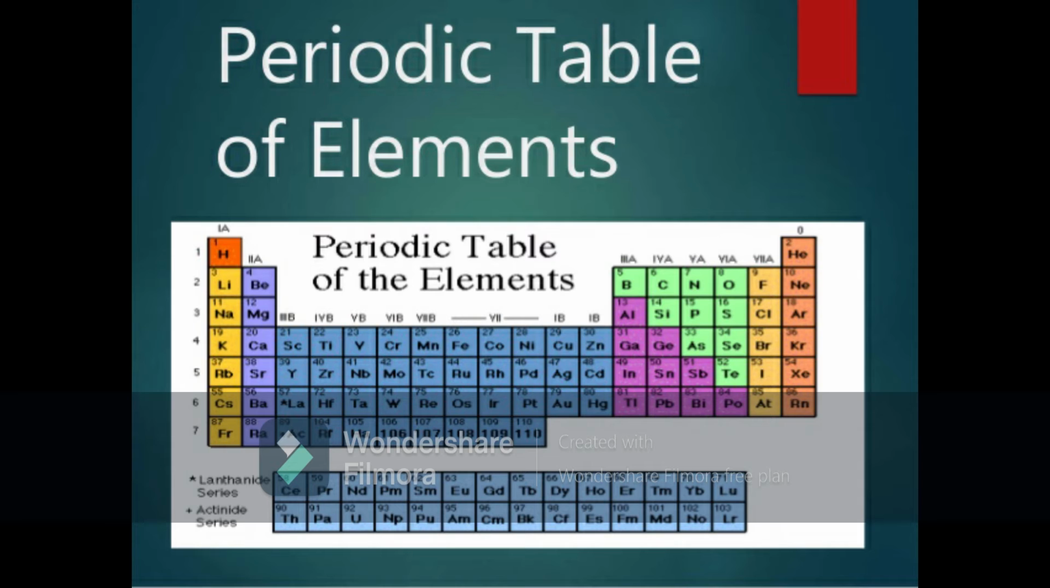The fourth period contains 18 elements. It is called a long period. It has the elements from potassium to krypton. The fifth period contains 18 elements. It is also called a long period. It has the elements from rubidium to xenon. The sixth period contains 32 elements. It is called a very long period. It starts from cesium and goes to radon.